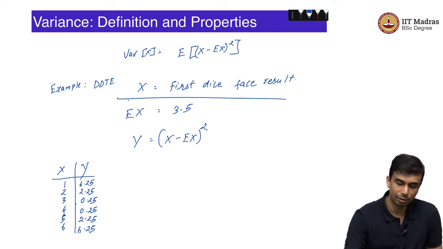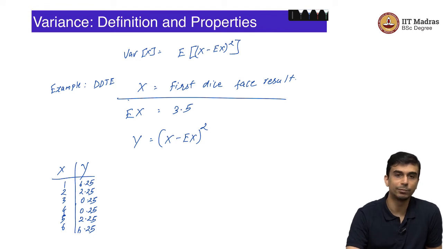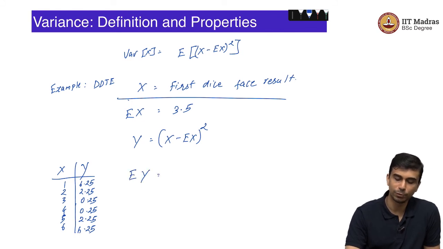Now, we can compute by the simple property of x being the first die face result. Each of these 1 to 6 occur with probability 1 by 6. So, the variance would be the expected value of y, which means 1 by 6 times 6.25 plus 1 by 6 times 2.25 plus 1 by 6 times 0.25 and so on.